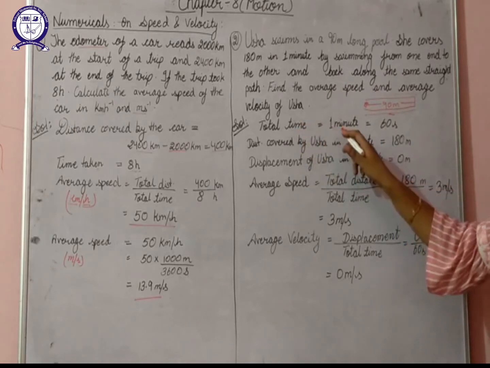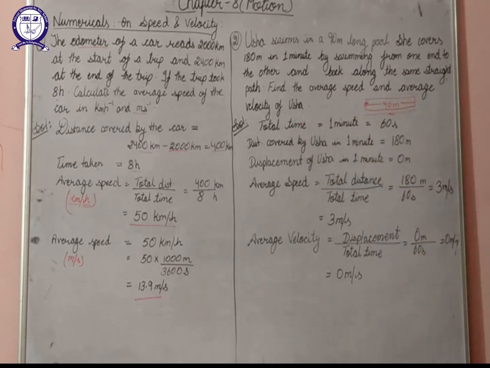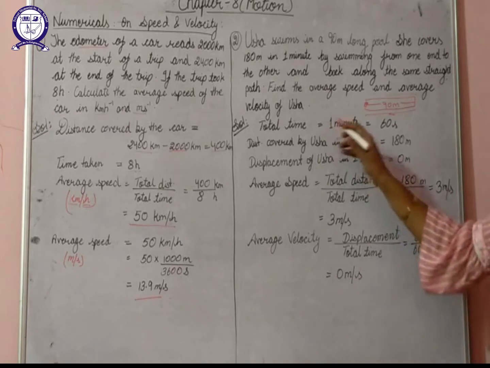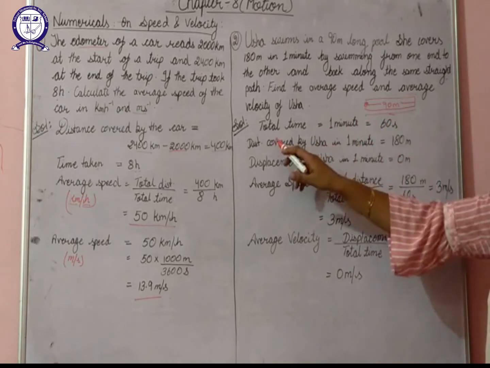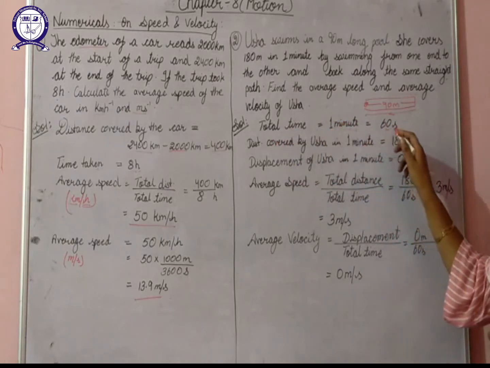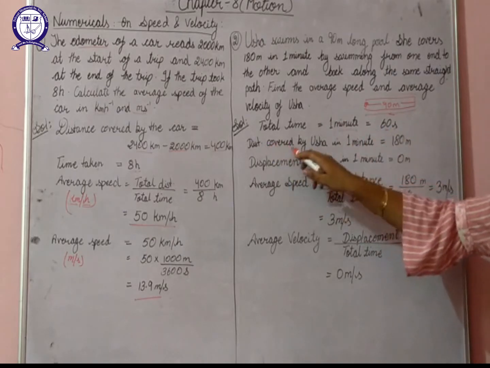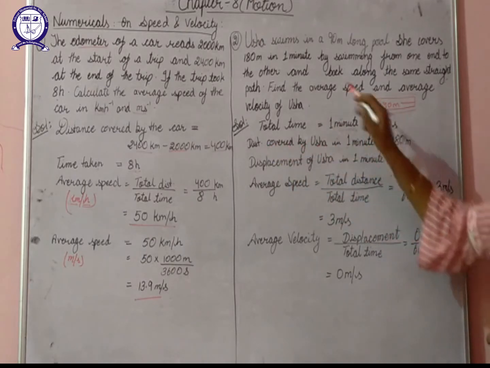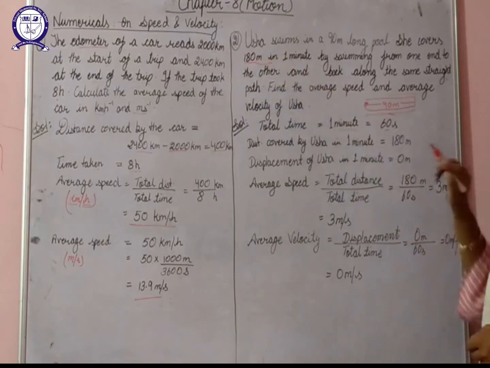Now the total time here is given as 1 minute. We know that the SI unit of speed and velocity is meter per second, so for that we need our time to be in seconds. Now we'll convert 1 minute into seconds. Next is the distance covered by Usha in 1 minute. It is clearly given that in 1 minute Usha covers a distance of 180 meters.